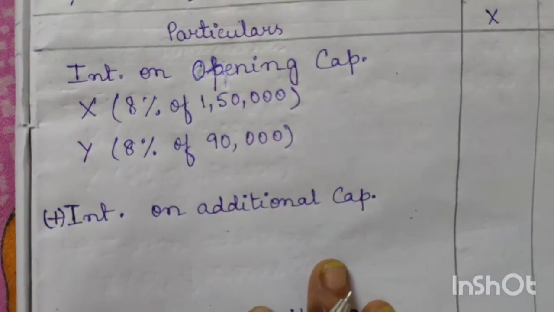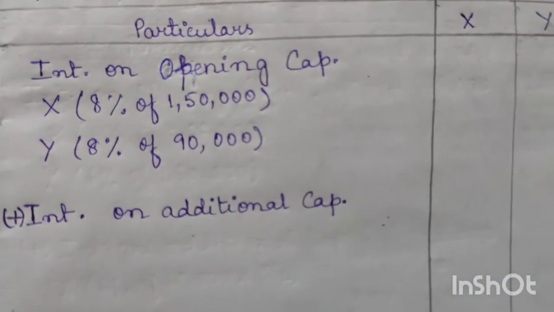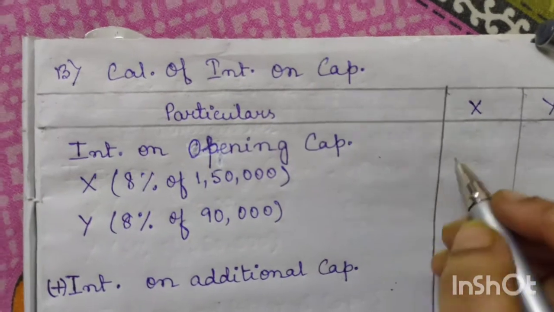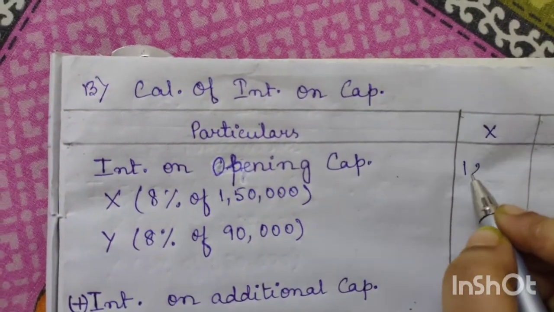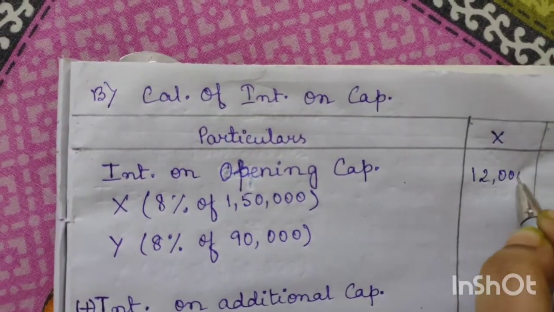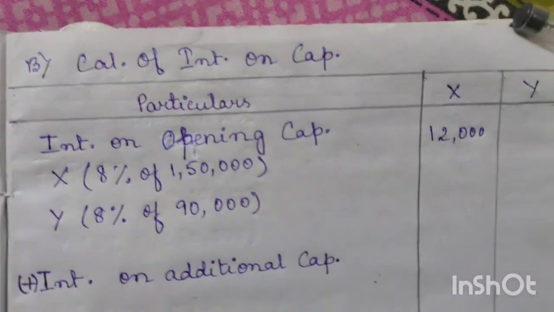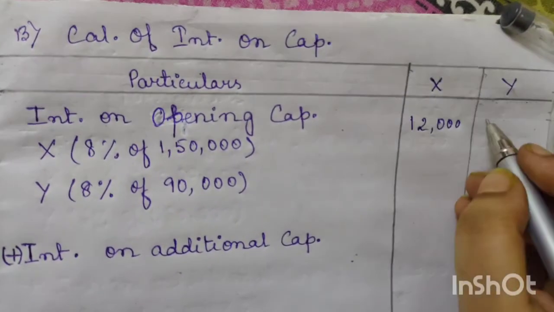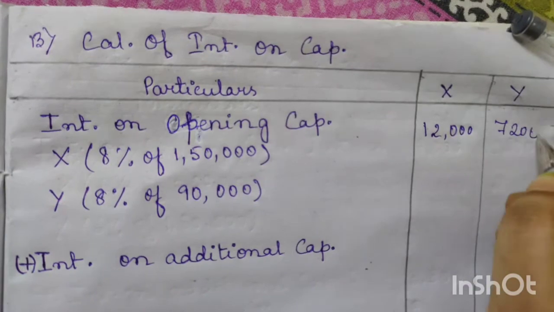Now if we make the calculation, for X we get 12,000, and for Y it will be 7,200.